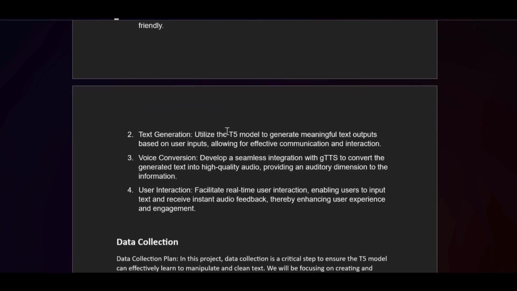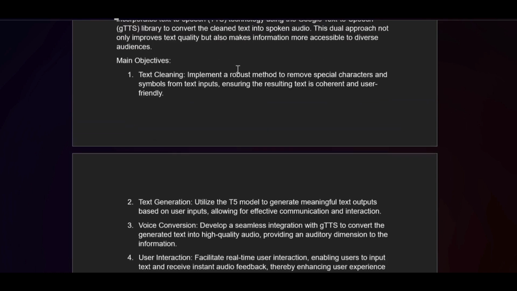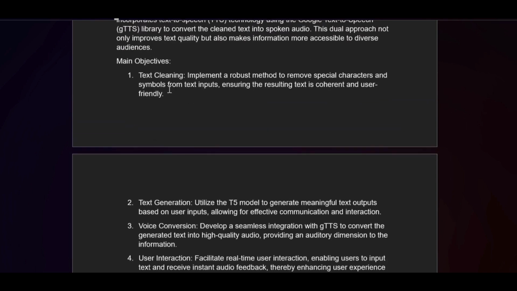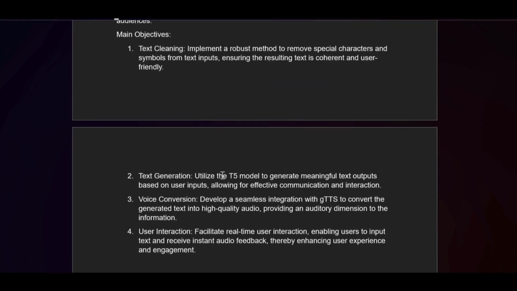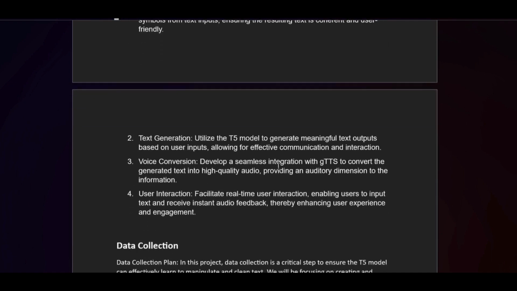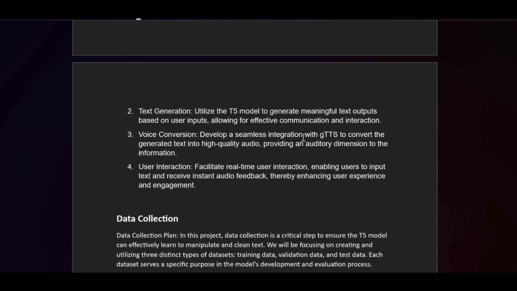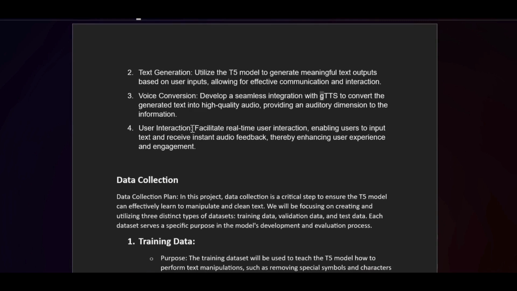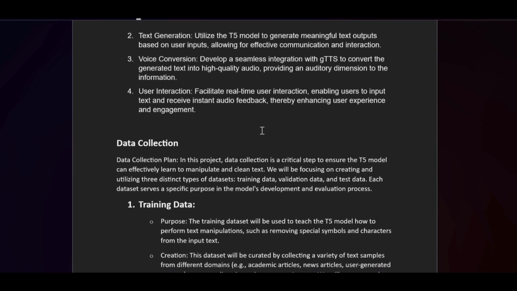Secondly, text generation: this clean text would then be fed into our T5 model, which will generate meaningful text outputs. Then these text outputs would go into gTTS, which will convert the text into high quality audio, and then user interaction, in which the user can listen to the audio generated and interact with it.